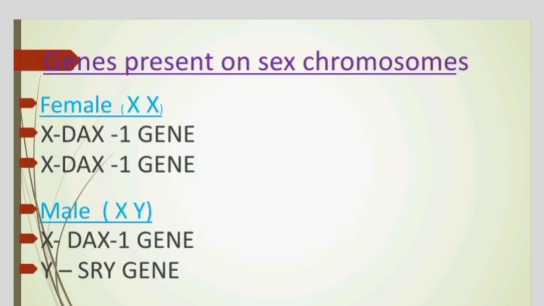Apart from the bipotential gonad and hormones, there are some genes that also play a crucial role in sex determination. We know that in human beings we have 23 pairs of chromosomes, right? Among the 23 pairs, 22 pairs are called autosomes, that is the body chromosomes, and one pair is called the allosome, that is the sex chromosome. Among the allosomes we have the X chromosome and the Y chromosome.